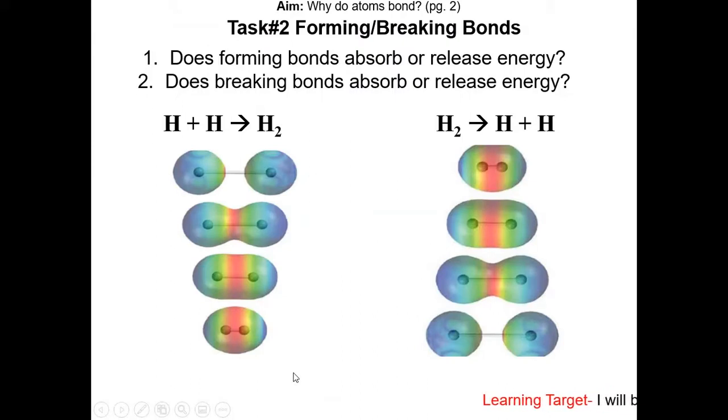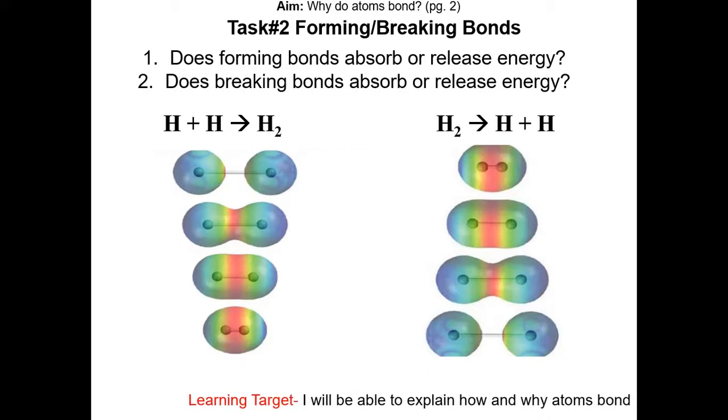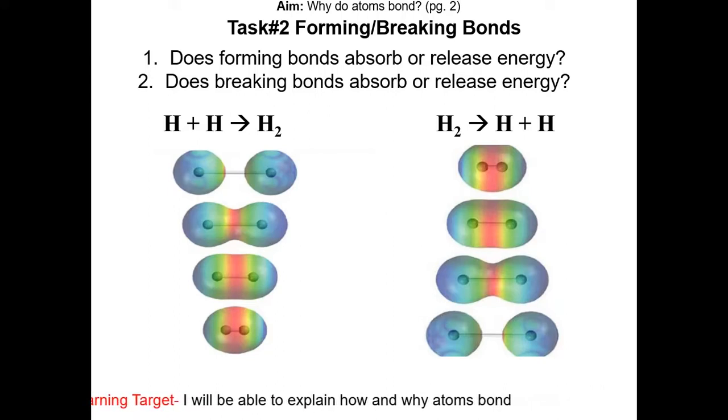Now we are going to talk about the role that energy plays during the bond forming and bond breaking step. Let's start with bond forming. Let's use this analogy. Let's say the atoms are like magnets. If you have 2 magnets and you put them close together, they automatically are attracted to each other. You do not need to put in any energy for them to come together. So same thing with forming bonds. You do not need to put in any energy for them to come together.